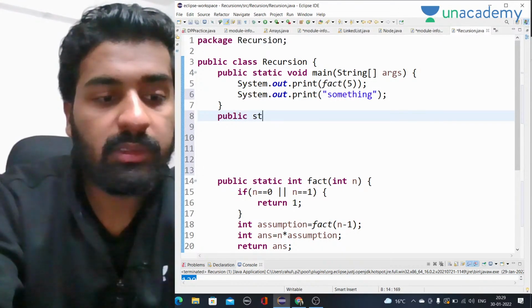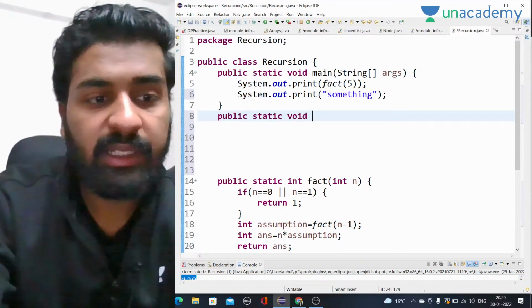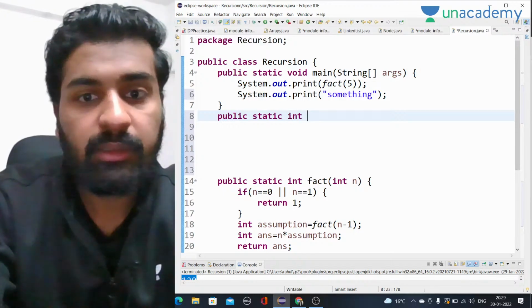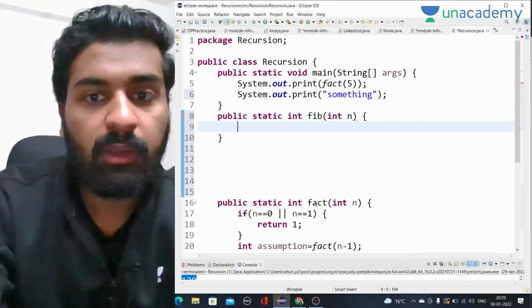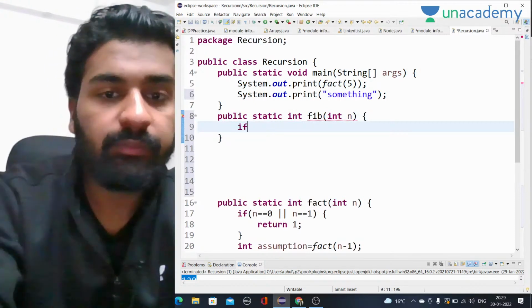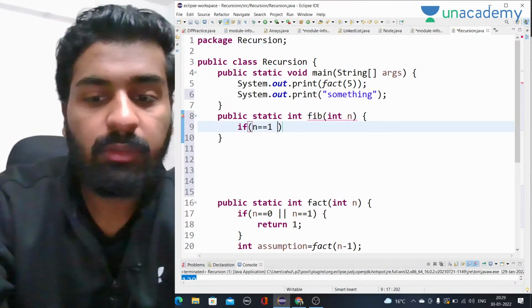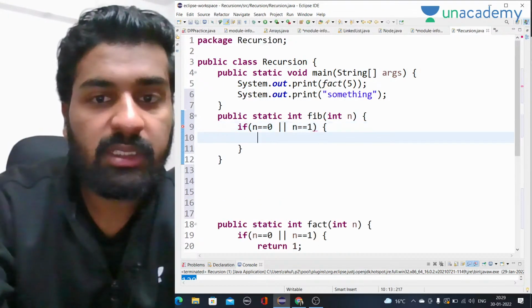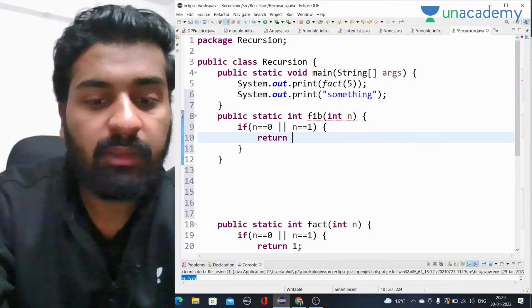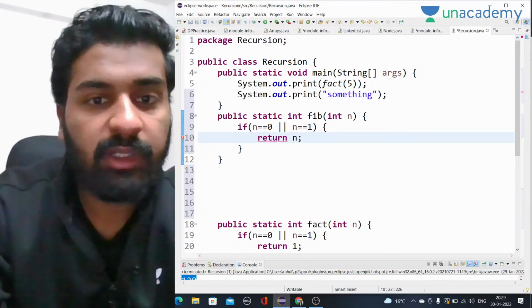Public static void. Guys, let me know if there is any doubt. Int Fibonacci series, int n. Now what we have to do is, if n equal to 0 or n equal to 1, this is the base case. We have to return n. Whatever is the value of n, we will return that.